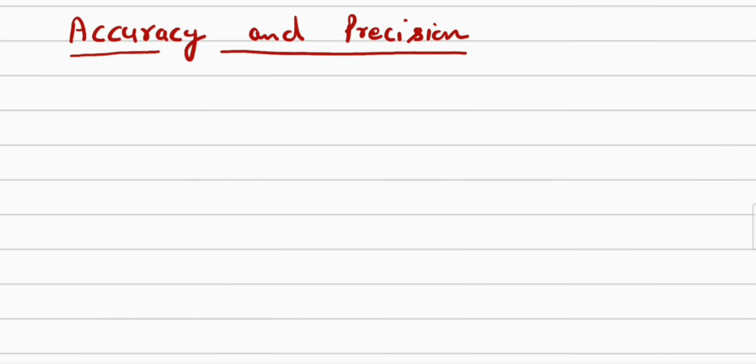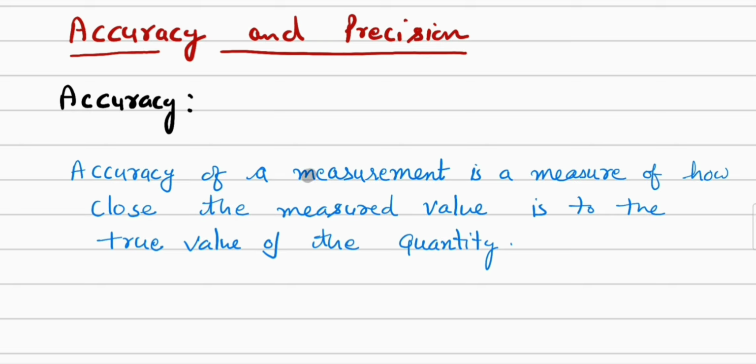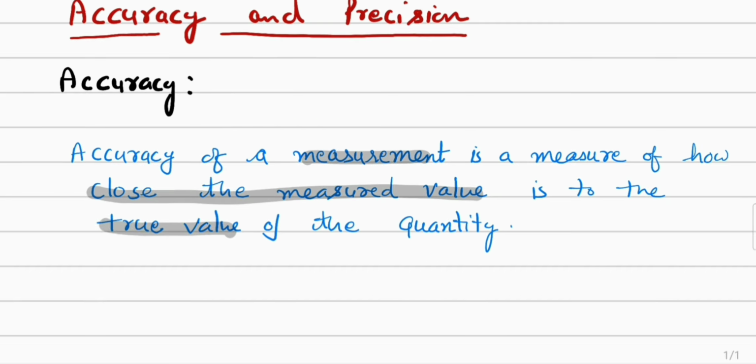Whenever we study errors, these two concepts, accuracy and precision, are very important. Let's see what accuracy and precision are. Accuracy is a measure of how close the measured value is to the true value. Let me take one example to explain the concept of accuracy. Let's take the true value of a weight. This is a weight and its true value is equal to 10 kg.